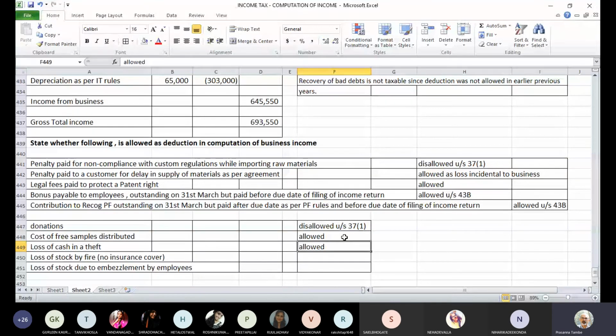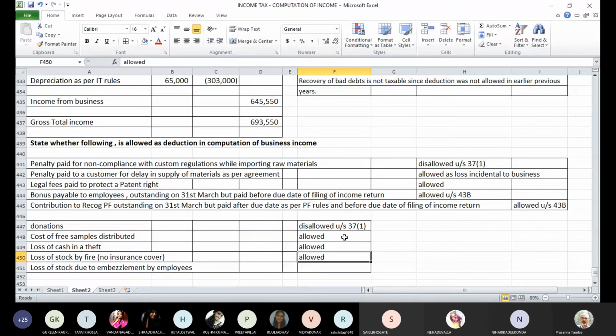There is a loss of stock by fire and there was no insurance cover. Some stock is lost by fire and it did not have the insurance cover. Will it be allowed as deduction? It will still be allowed as deduction. See, income tax doesn't say that insurance is mandatory. There is no requirement of insurance being mandatory as per income tax. So whether insurance cover was there or not, if there is a loss of stock by fire, which is related to the business, it's a trading loss related to the business, and that should be allowed as a deduction. Irrespective of insurance cover, such losses which are incidental to the business are allowed as deduction.